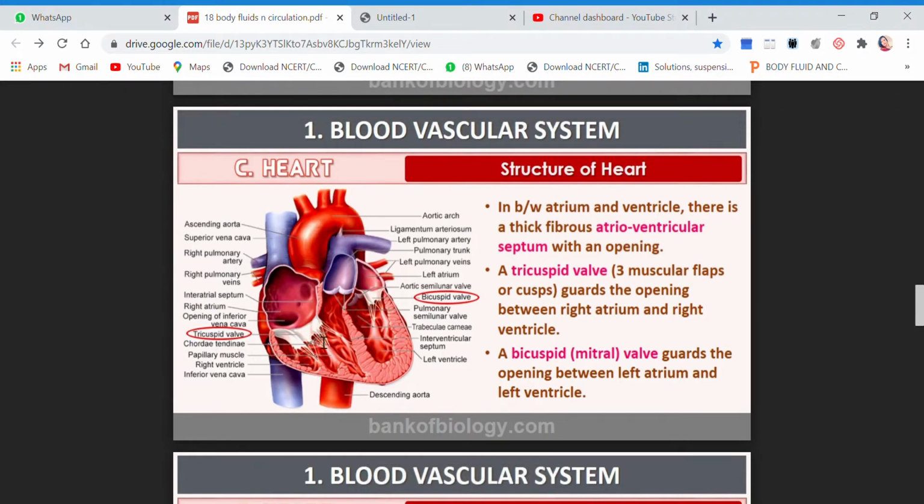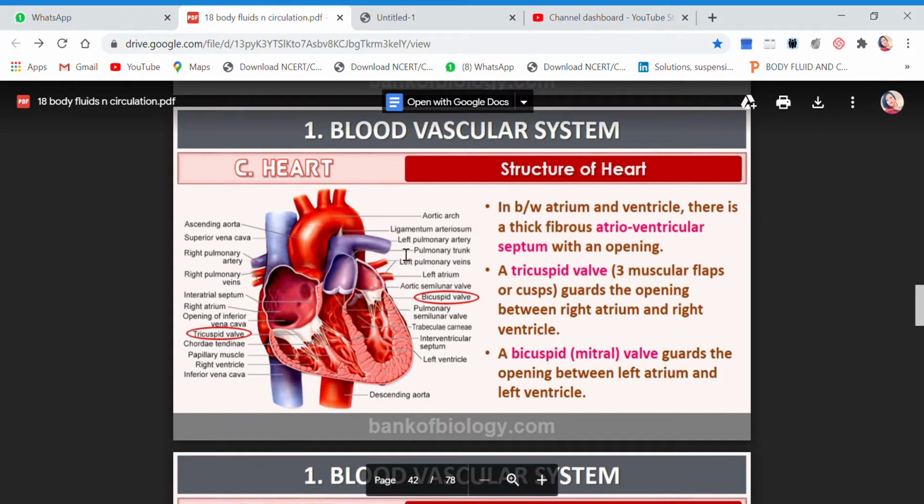This is atrioventricular septum, the white portion you see, because it is separating the right atrium from the right ventricle.